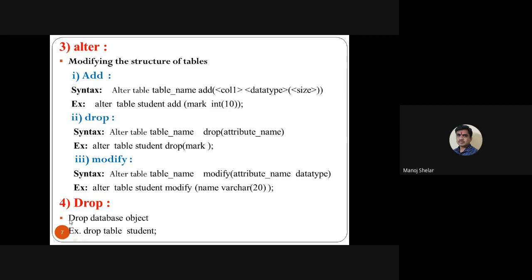Okay, then last command of DDL is drop. Drop means remove any database object. So use the drop command. Suppose example table is one database object, so drop table student. Suppose view, remove view. View is one database object, so drop view name. Suppose remove index, so drop index name. Suppose remove sequence, drop sequence name. Suppose remove synonym, drop synonym name.